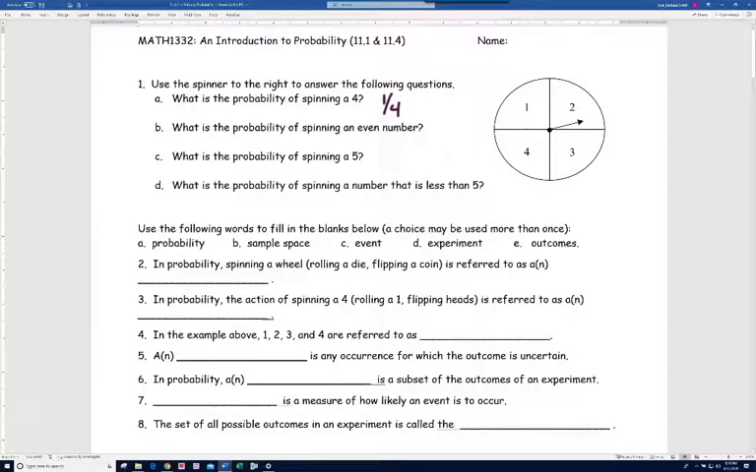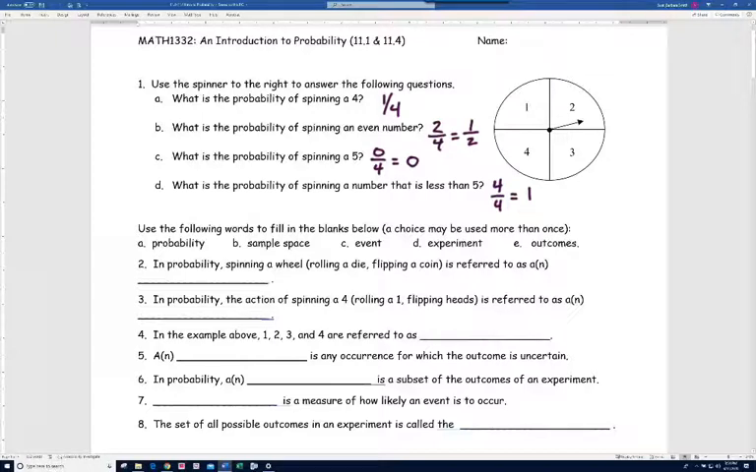What's the probability of spinning an even number? Well, there's 2 even numbers, 2 and 4, so 2 out of 4, which reduces to a half. What's the probability of getting a 5? Well, there isn't any 5, so 0 out of 4 chance of getting a 5, which would be 0. What's the probability of spinning a number that's less than 5? Well, all 4 of these numbers are less than 5, so that's 4 out of 4, or 1.